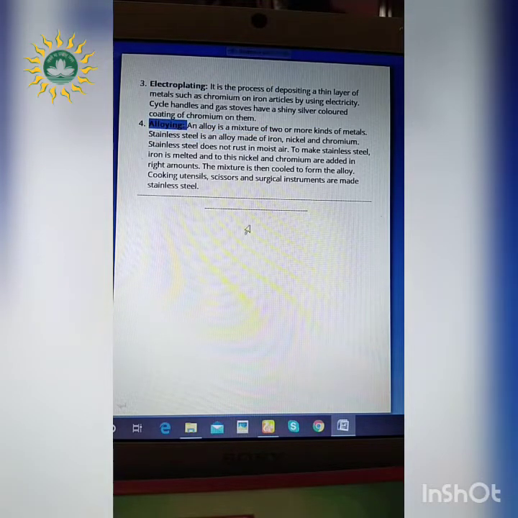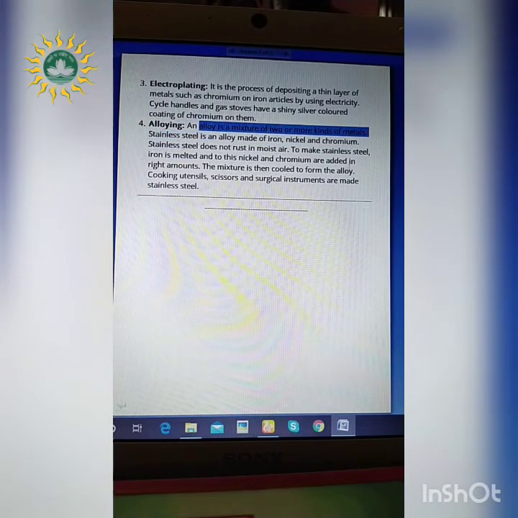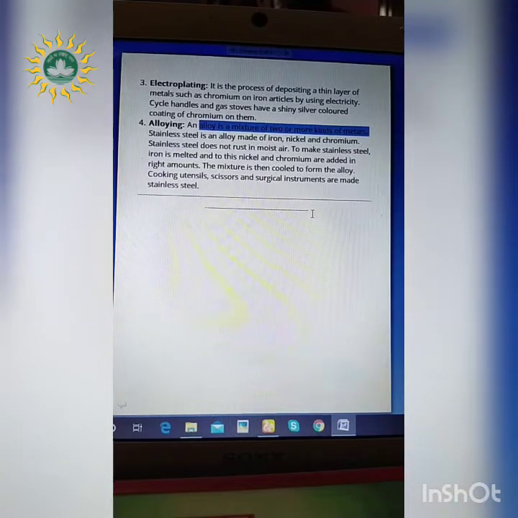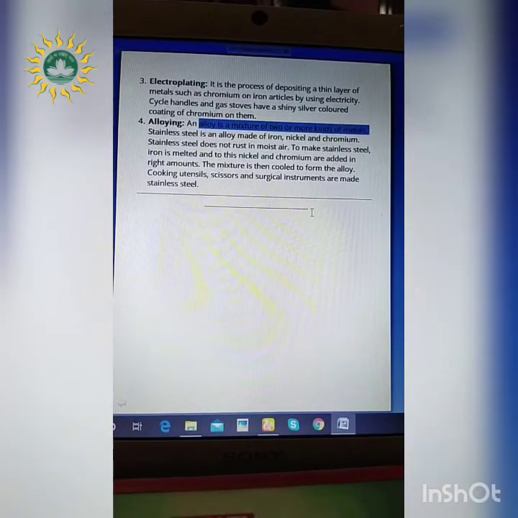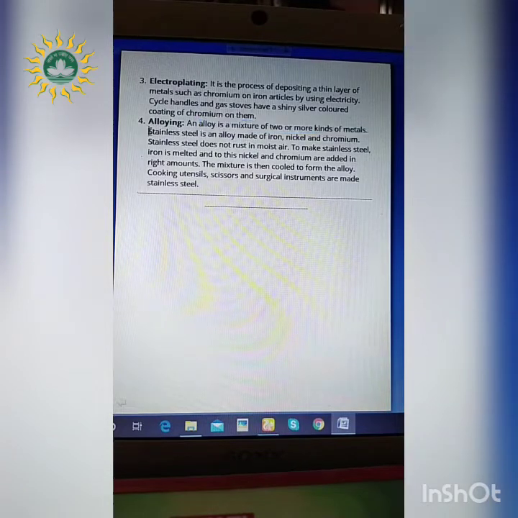The fourth process is alloying. Alloying refers to a mixture. Now what is an alloy? An alloy is a mixture of two or more kinds of metals. So whenever two or more metals are mixed together, they form a specific substance which is called an alloy. Stainless steel, you must have noticed that on utensils it is written stainless steel. Now what is that? It is an alloy made of iron, nickel and chromium.